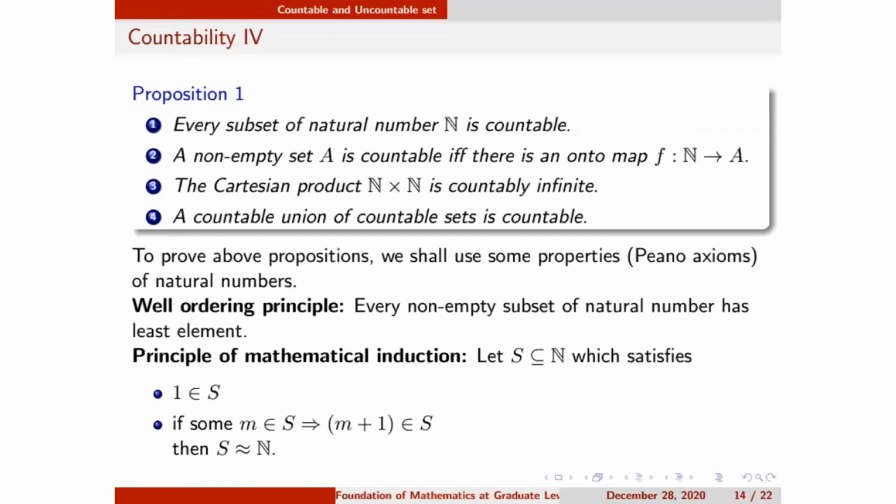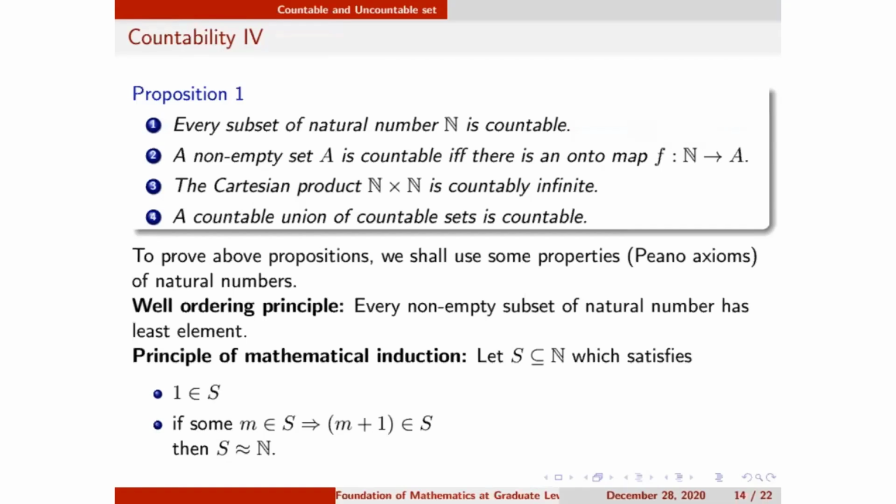Then the union will be countable. Means a countable union of countable sets is countable. The union should be countable; you can take the union only finitely many times, so you cannot take the union of infinitely many sets. You are taking the union for a countable union, so it will again be a countable set.